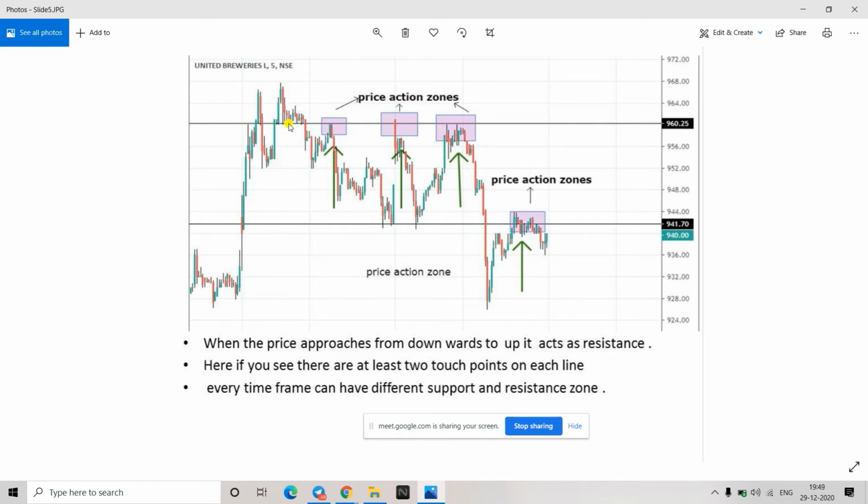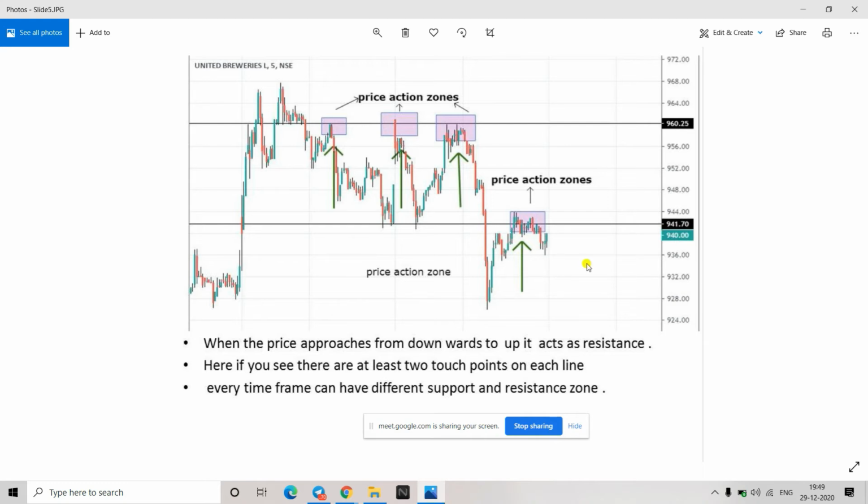Small candles are getting formed. That means it is taking support over here, but then this was broken and then a heavy sell off. So this line is not giving support, it is giving resistance. Selling is happening from there. So this is the support and this is the resistance. Able to understand?